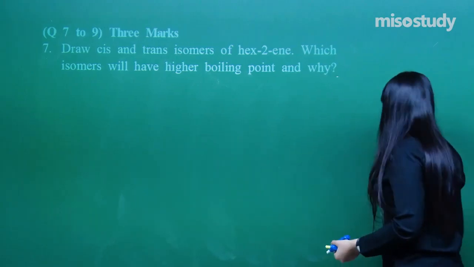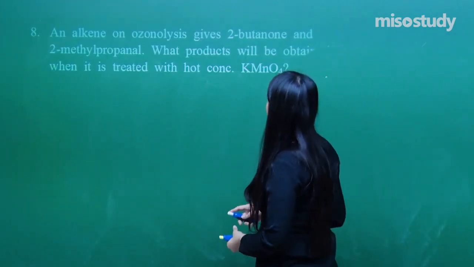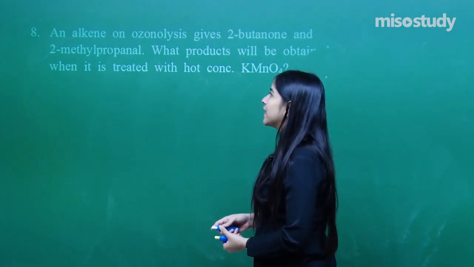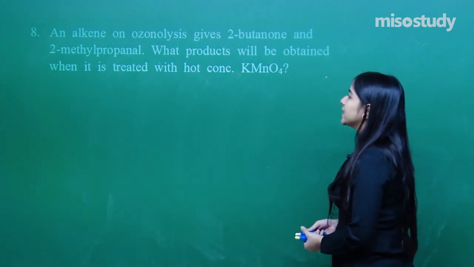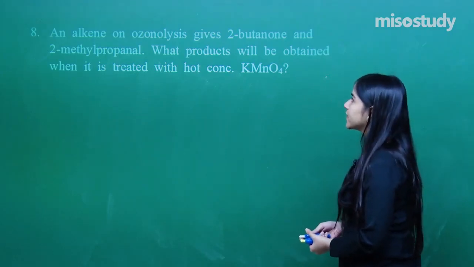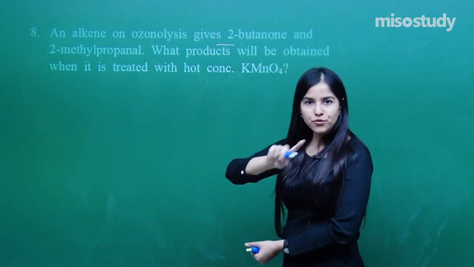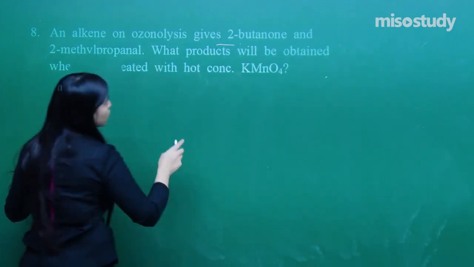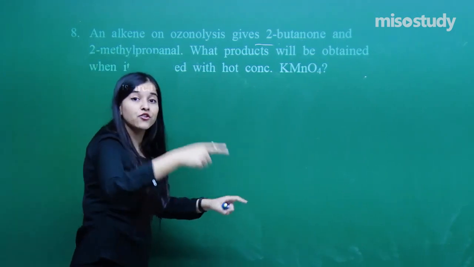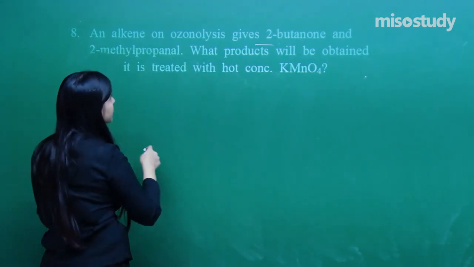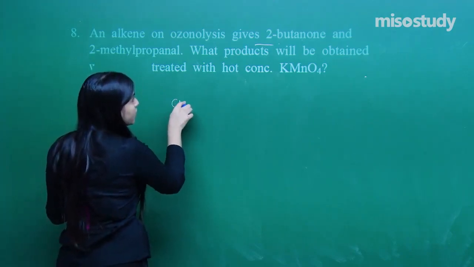Question number 8 says, an alkene on ozonolysis gives 2-butanone and 2-methylpropanal, right? What products will be obtained when it is treated with hot concentrated KMnO4? So first of all, I need the first reaction. Ozonolysis you all know, let's do it. What they have given is the products, I need to form the reactant of ozonolysis, right, in this particular reaction.